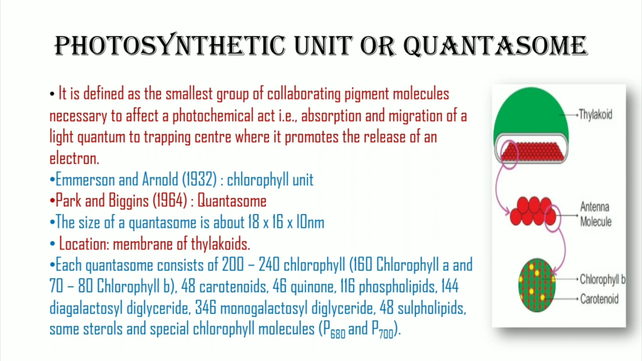P is pigment. 680 and 700 denote the wavelength of light these molecules absorb. P680 and P700 constitute the reaction center or photocenter. Other accessory pigments and chlorophyll molecules are light harvesters or antenna molecules. They capture solar energy and transfer it to the reaction center by resonance transfer or inductive resonance.